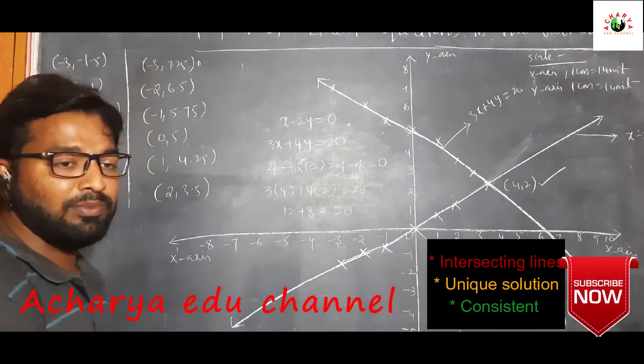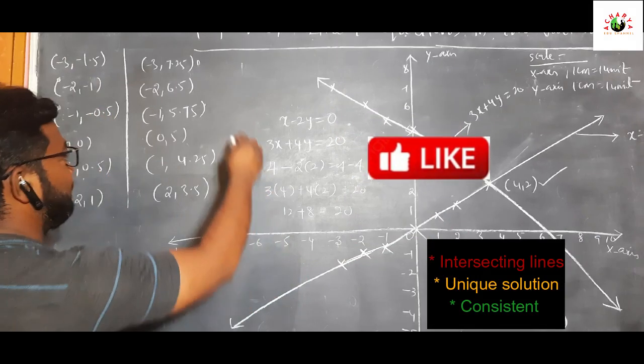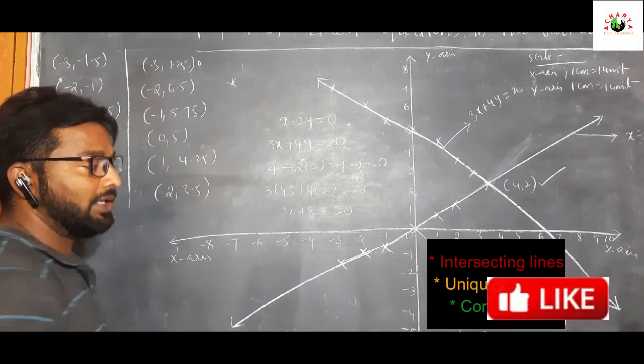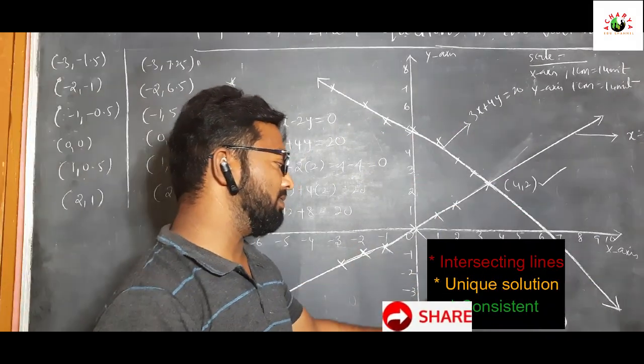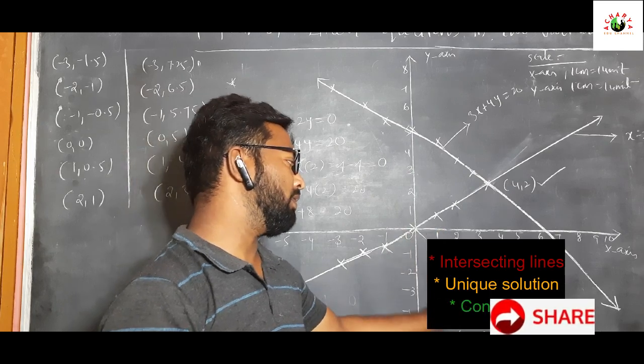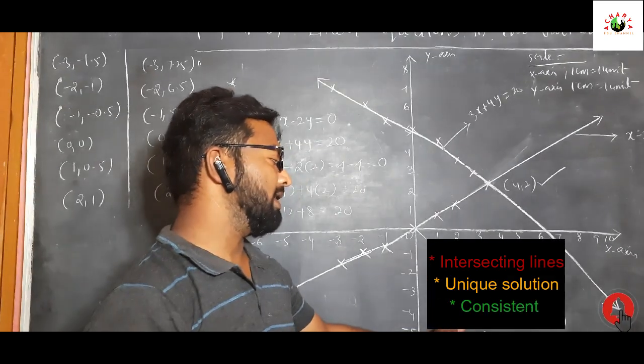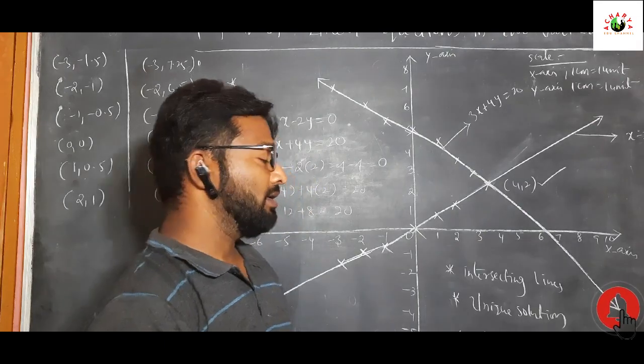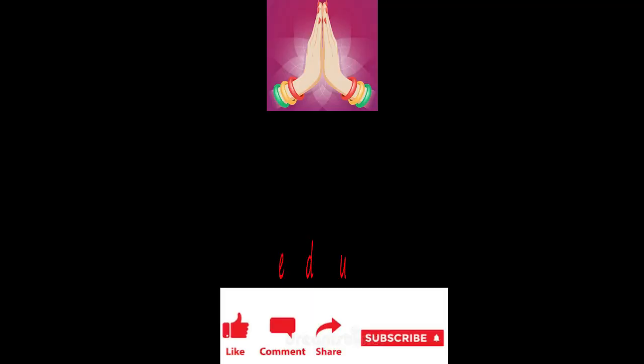Okay, a very important graph for 4 marks. Very important. These three also you have to write down for the graph: intersecting lines, unique solution and consistent. Okay, thank you.